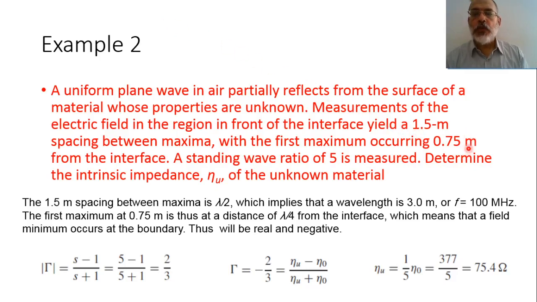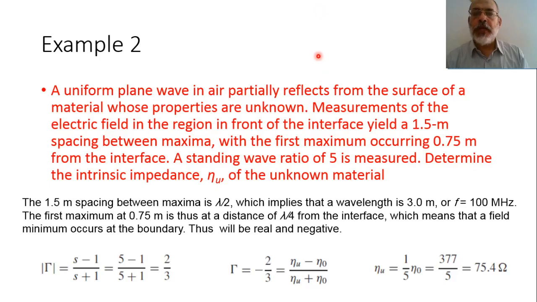And from this, we understand that the first maximum is located at 0.75 meter, which is 3 over 4. So the first maximum occurs at lambda by 4. It means that we have a minimum at the interface.